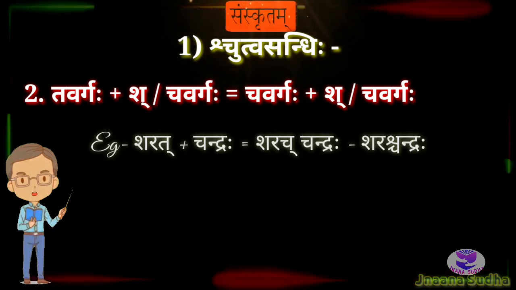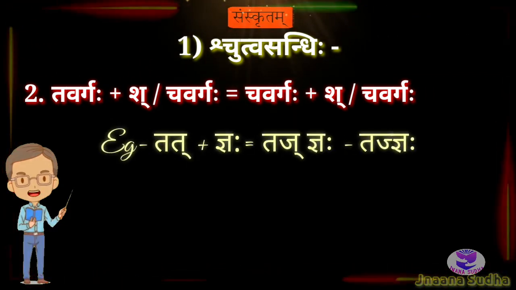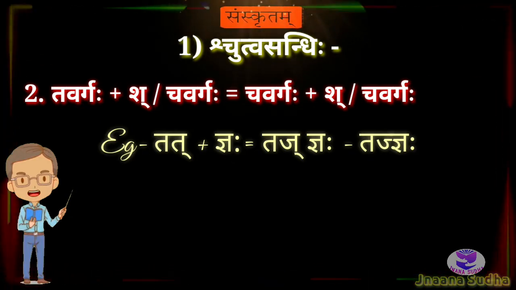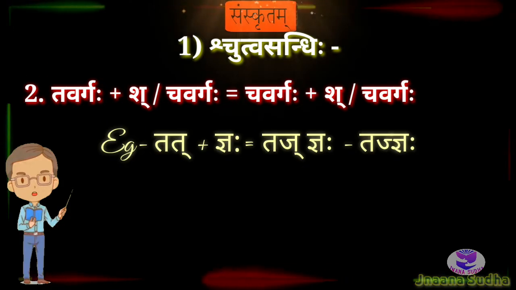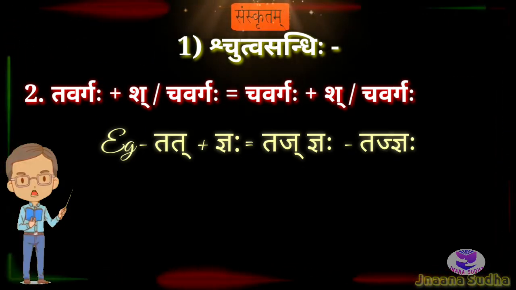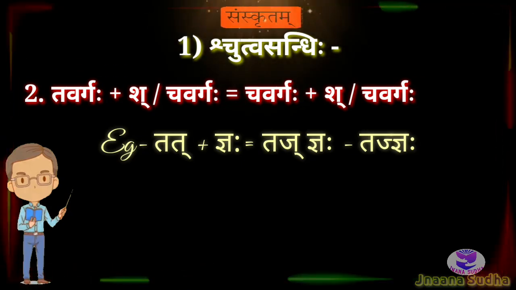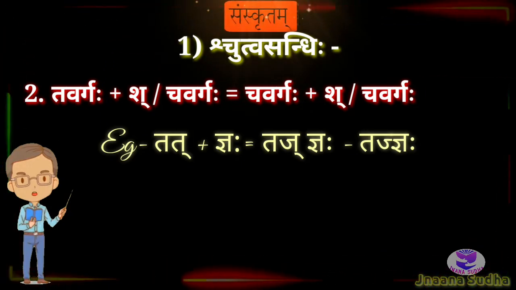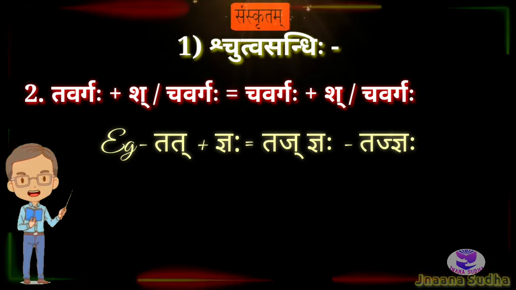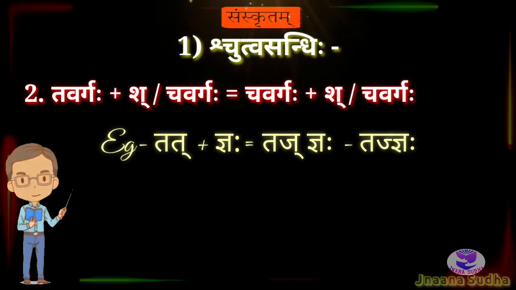And the next one is tat plus jnaha is equal to tajjnaha. It will become tajjnaha. In Purvapada, takara is the letter. In Uttarapada, jakara is the letter. After becoming a sandhi, tajjnaha. These are the examples for the last formula of Shtutva Sandhi.